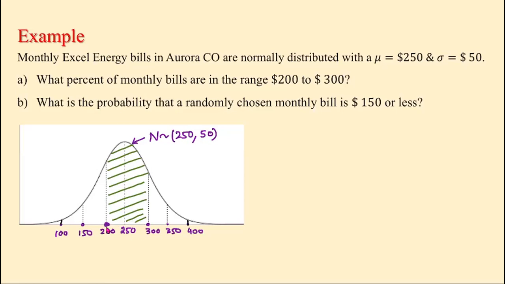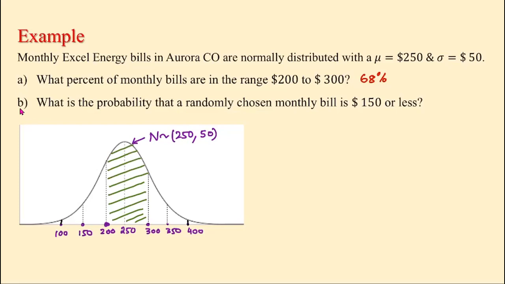So if we use the empirical rule, what we know is within one standard deviation, we'll have 68% of the data. So the answer to the first part will be 68%. So 68% of the bills are between $200 and $300.